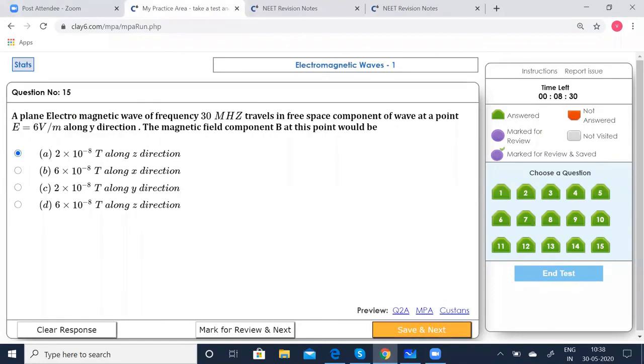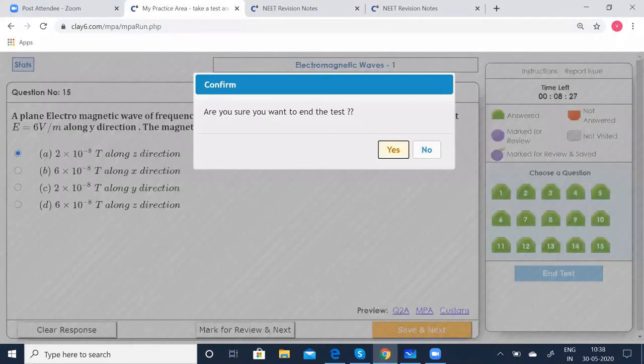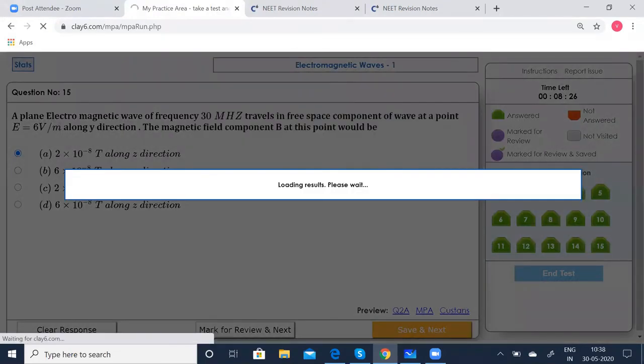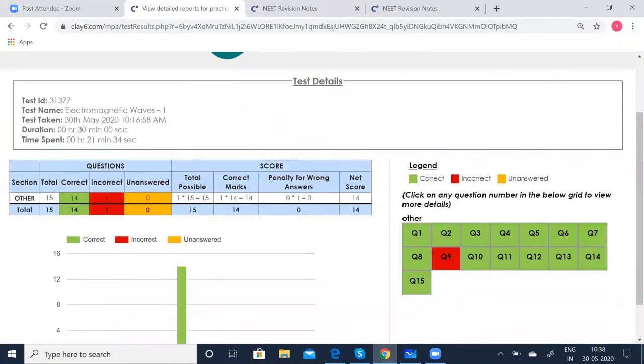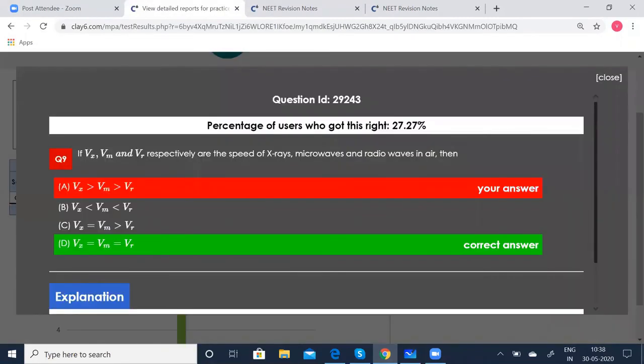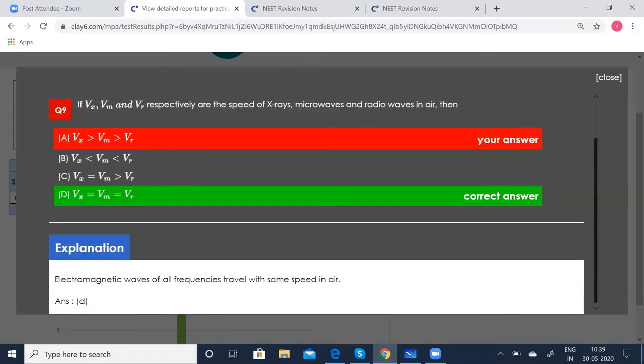Click that. So we have ended this test. Now end the test. The results are loading. Let's see how much we got. One went wrong. Let's see which was the question which went wrong. All right, it says the speed of X-rays, microwaves, and radio waves in air are equal. They are going to be equal, it says. Let's see the explanation.